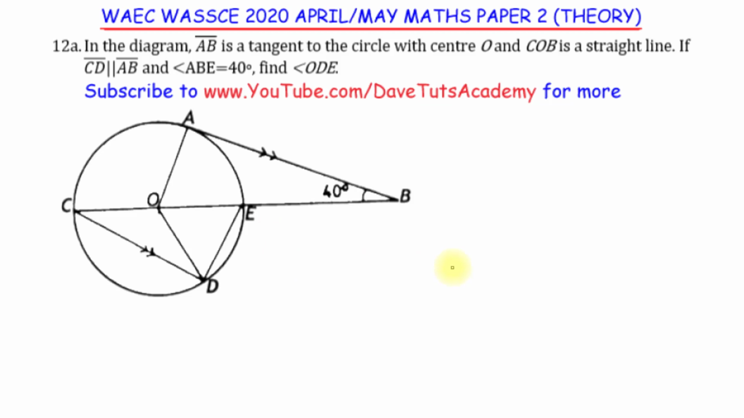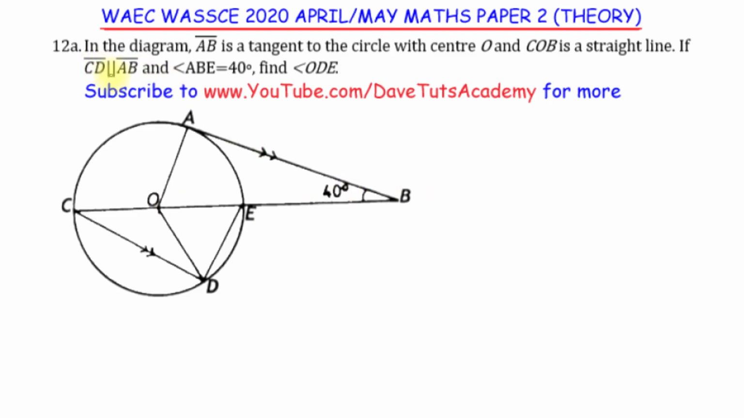In this question on circle theorems, we are told that in the diagram, line AB is a tangent to the circle with center O. So this circle with center O has line AB as its tangent, and COB is a straight line. So this is COB, that's a straight line.